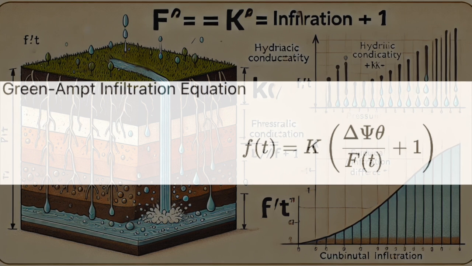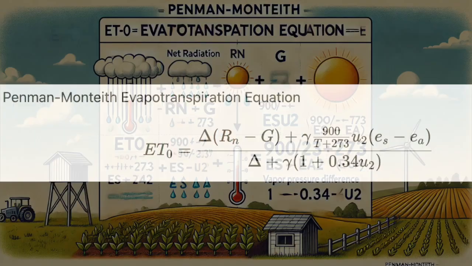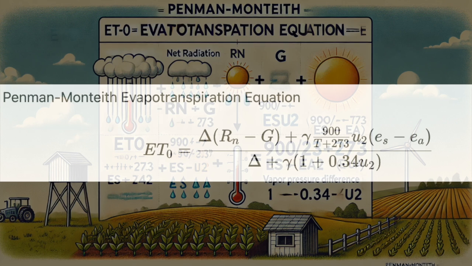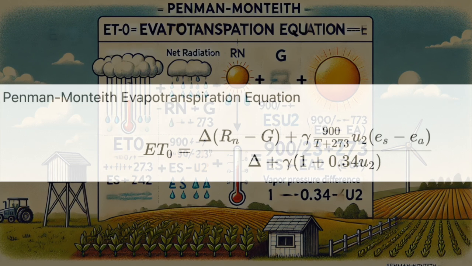Okay, so we've got dryness, soil loss, and now water infiltration. We're starting to build a pretty good picture of what causes desertification. But before we move on to number 7, any guesses on what's next? We've covered water in, but what about water going back out? That's a great question, and it leads us right to our next formula, the Penman-Monteith equation, which measures evapotranspiration, the process of water moving from the land back into the atmosphere.